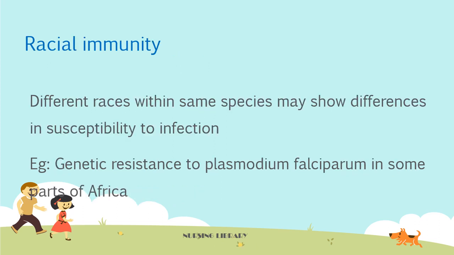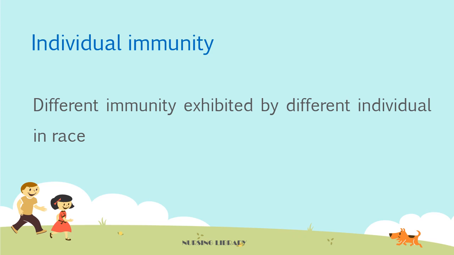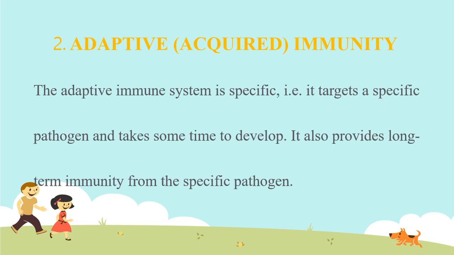Second one, racial immunity. Different races within the same species may show differences in susceptibility to infection. Example, genetic resistance to Plasmodium falciparum in some parts of Africa. Then third one is individual immunity. Different immunity exhibited by different individuals in a race is known as individual immunity.